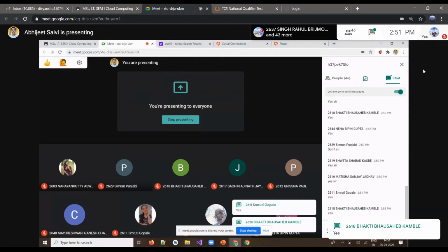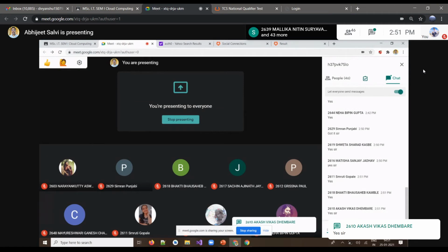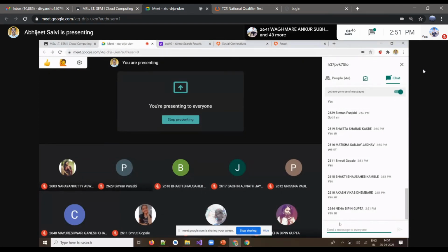So this is just a hands-on, please note that. We are not writing a program, let me make that clear. We'll just understand the concept behind single sign-on. If you want a program, I don't have any problem, but as per the syllabus we don't need that right now. For understanding purposes that's enough; if you want, we'll discuss it later on.